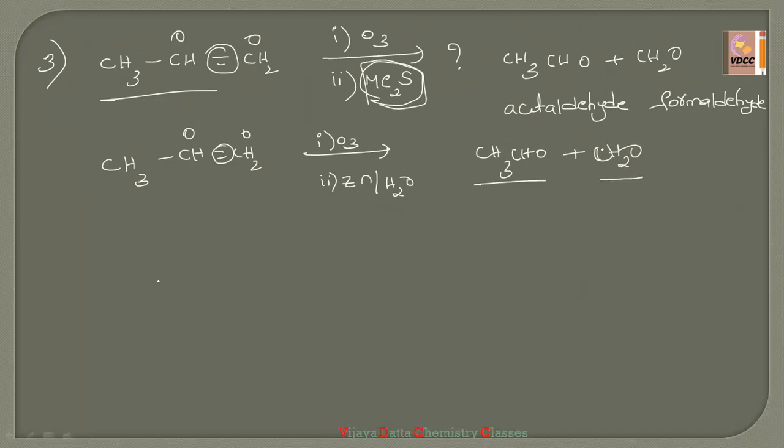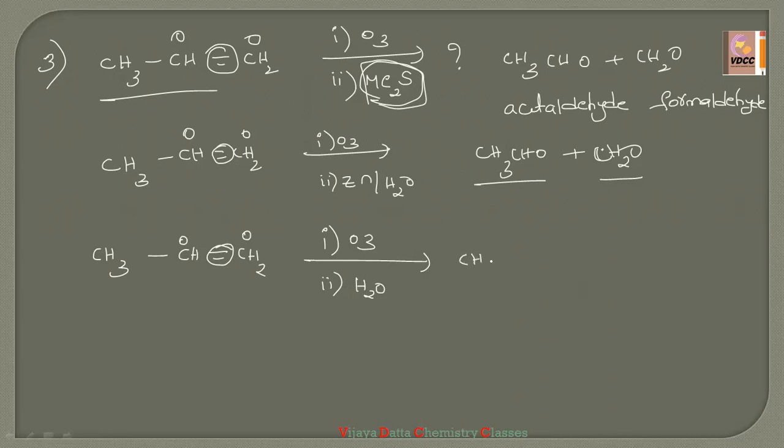Okay, suppose they give only CH3 CH double bond CH2. This is nothing but propene, right? The first reagent is O3 and for the second reagent they have given just hydrolysis, no zinc, no dimethyl sulfide, just H2O. Then simply you remove the double bond between the two carbons and allot the oxygens.